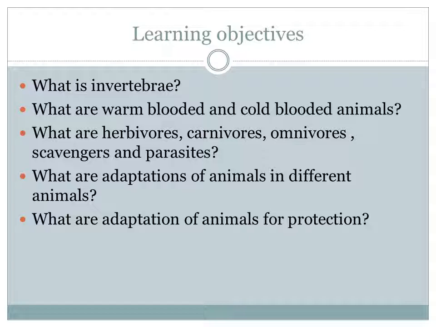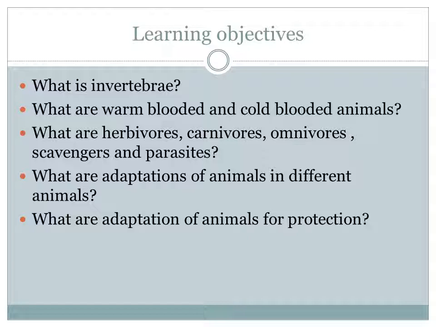We are going to learn what are invertebrates. Second, what are warm-blooded and cold-blooded animals. Third, what are herbivores, carnivores, omnivores, scavengers, and parasites.